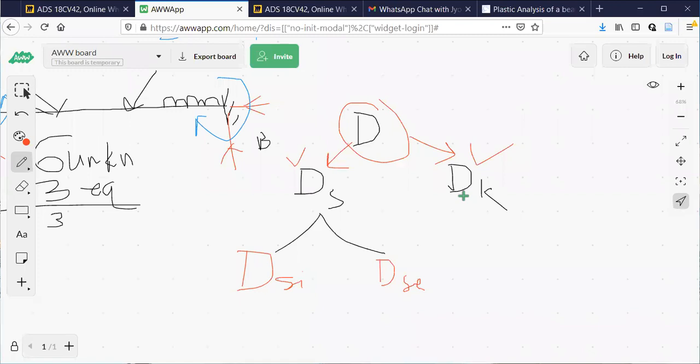It means you have 8 to 10 marks for indeterminate structures also, even though the subject is analysis of determinate structures. Even though it is like that, we have to understand the order of indeterminacy of an indeterminate structure. You don't have to analyze it because that comes in the next semester. In this semester, you should be able to tell the values of DS and DK. DS is the sum of DSI plus DSE. So like this, you have to calculate these numbers, which I will cover in the forthcoming classes.